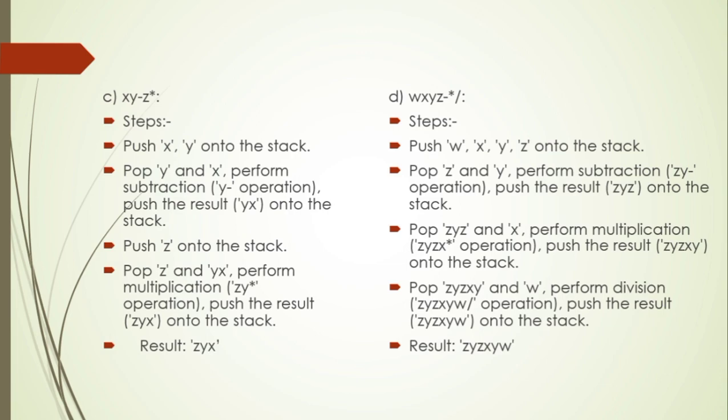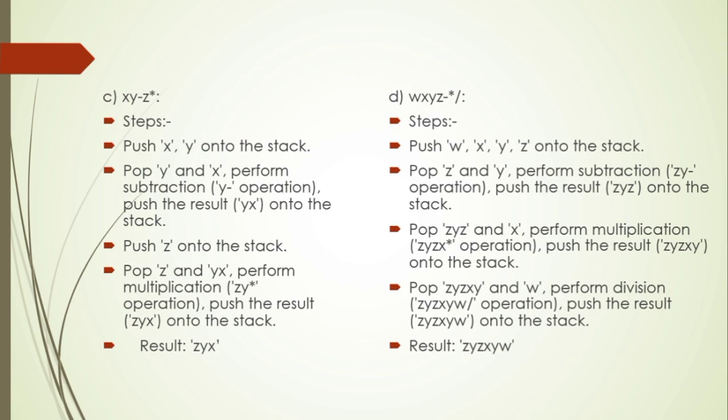C. XY minus Z asterisk. Steps: push XY onto the stack, pop Y and X and perform the subtraction operation. Push the result YX onto the stack, push Z onto the stack and pop Z and YX. Perform the multiplication asterisk operation. Push the result ZYX onto the stack. Result ZYX.